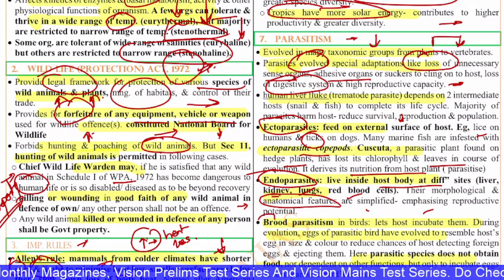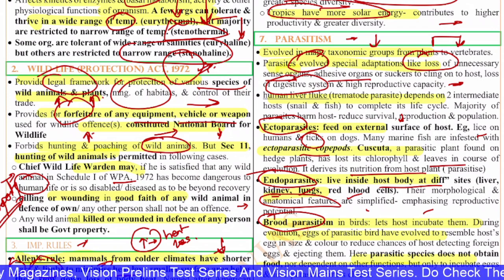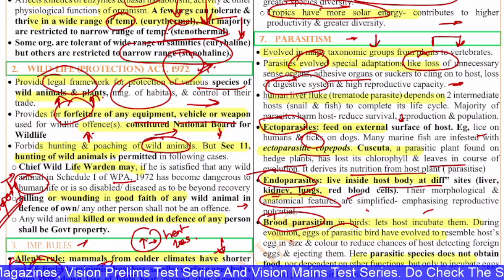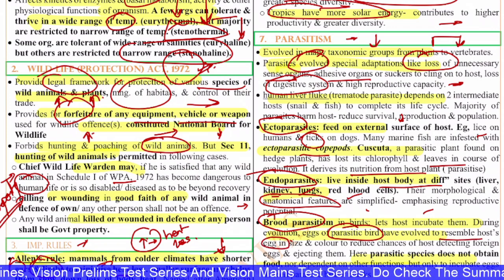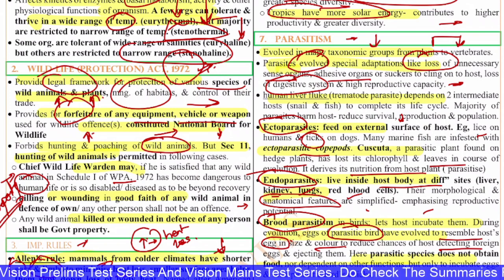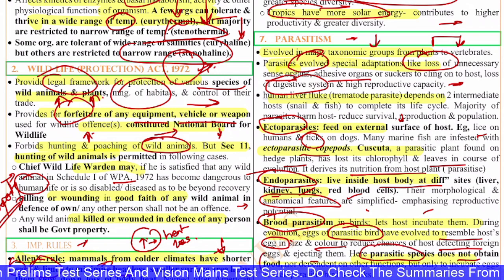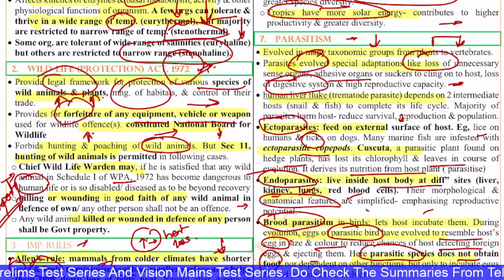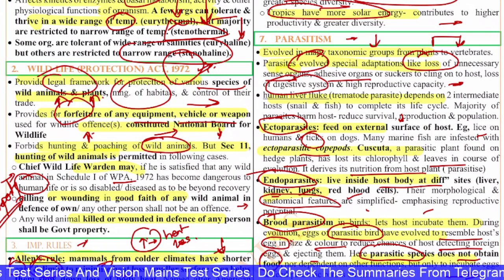You have brood parasitism in birds. That means it lets the host incubate them. During evolution, the eggs of this parasitic bird have evolved to resemble the host egg in size and color, and reduce the chance of the host detecting a foreign egg and ejecting it. Here the parasitic species do not obtain food, nor depend on other functions, but only have the host incubate the eggs and feed the parasitic bird's chicks.